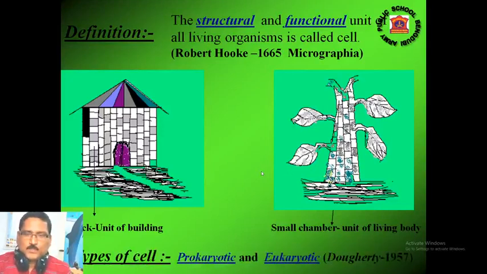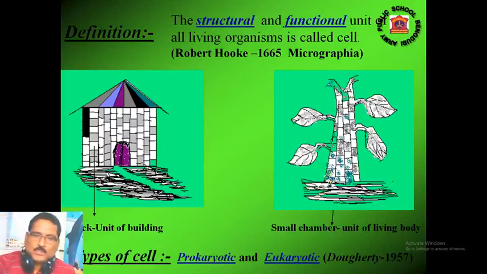On the basis of the structure of the nucleus and its different parts, scientist Dougherty in the year 1957 classified the cell into two types, prokaryotic and eukaryotic. Prokaryotic is derived from the Greek word pro meaning primitive, karyon meaning nucleus, that is, a cell containing the primitive type of nucleus where the nucleus is not well organized.